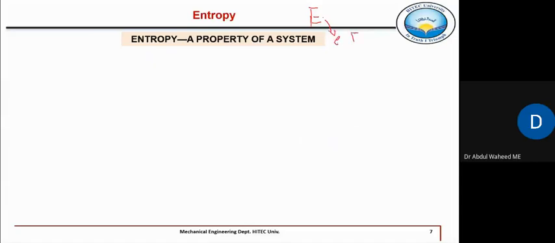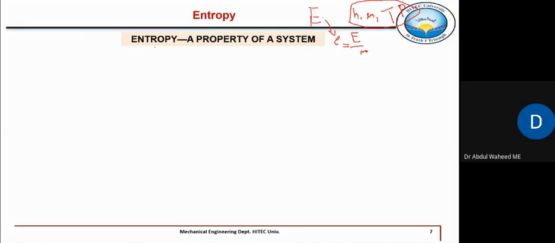When you divide this extensive property by the mass, it becomes intensive, right? So this small e or small h or small u or temperature, pressure, all these are thermodynamic properties. Now what is the characteristic of a property? Those are independent of path. Those are only dependent upon the endpoints, initial and final state.